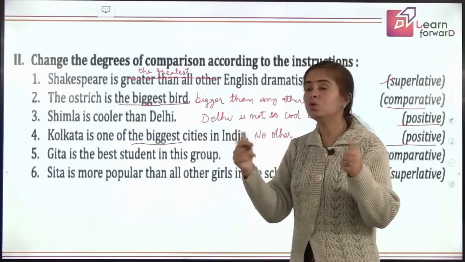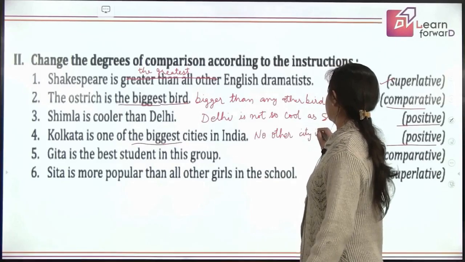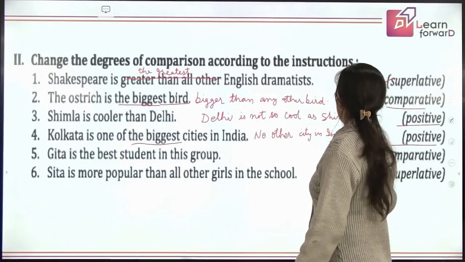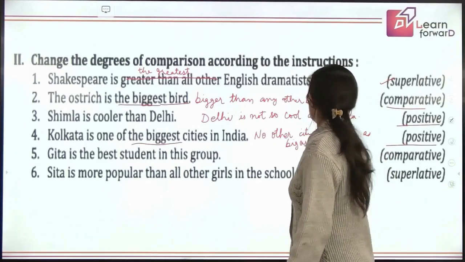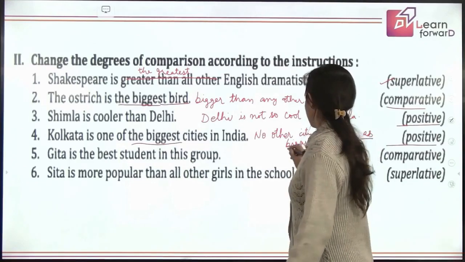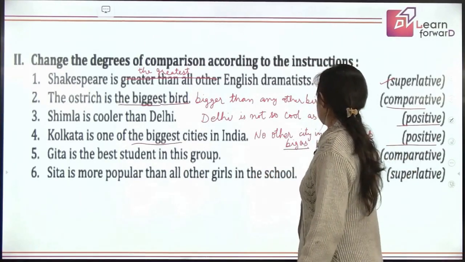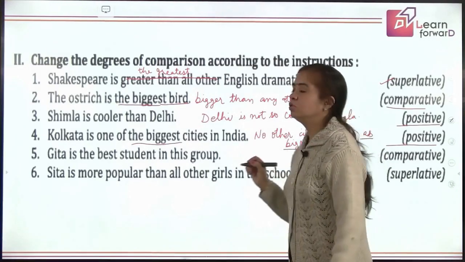That means no other city in India is as big as. So we are using the positive degree here. As big as which city? As Kolkata. So if you go in steps like this, you will be able to do easily.